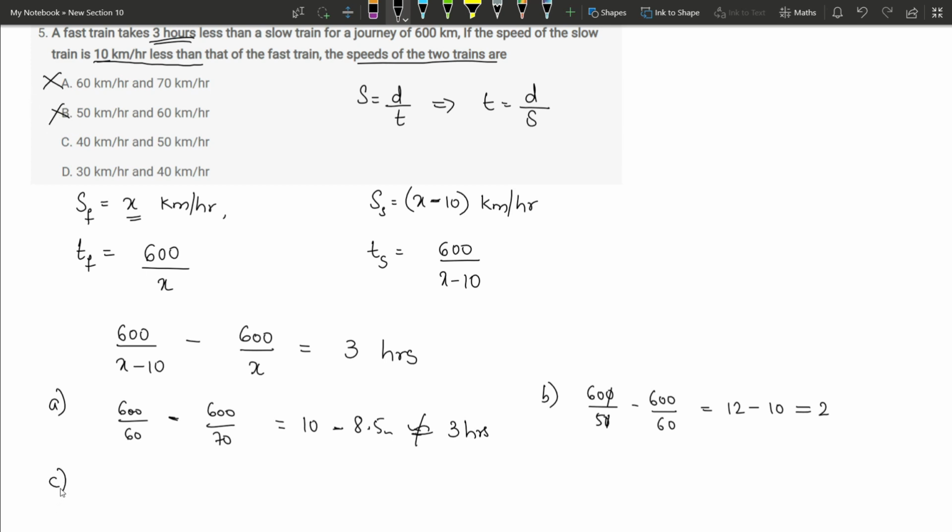Now let us take option C. 600 divided by x minus 10 is the lesser speed, which is 40, minus 600 divided by x, for which we have to take 50. Now check whether this is equal to 3. 600 by 40 is 15, minus 600 by 50, which is 12, which is equal to 3 hours. So option C is our correct answer.